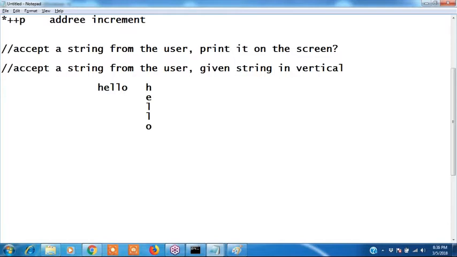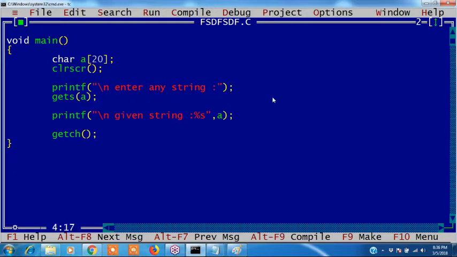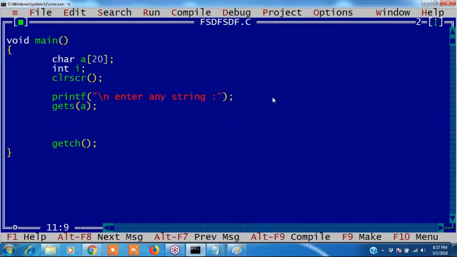Okay, print the given string. How to print the given string? See, result: our given string is percent s, A. Guys, see, now I want to enter a string and I want to print that string.